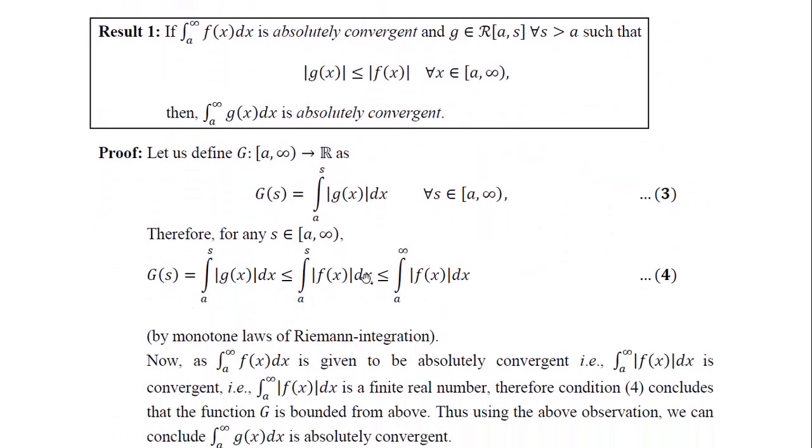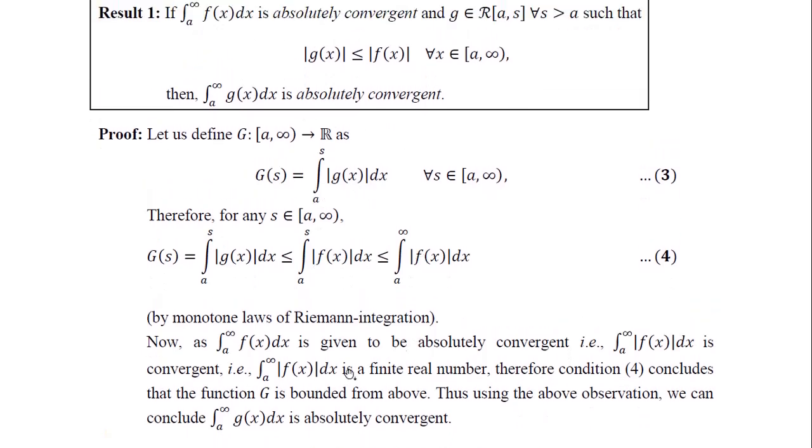You can pause this video and try to prove this result yourself. It's nothing much. We are simply proving that, given this is absolutely convergent, and the smaller function is Riemann integrable from a to s for every s bigger than a, then if a bigger function is absolutely convergent, the smaller function in the mod sense will also be absolutely convergent. Here we are doing nothing but defining a G like above for the mod function, and we are proving that it is bounded, less than or equal to a finite quantity.